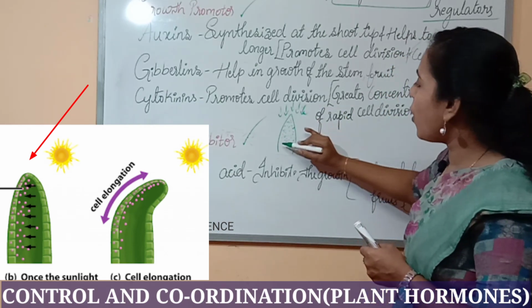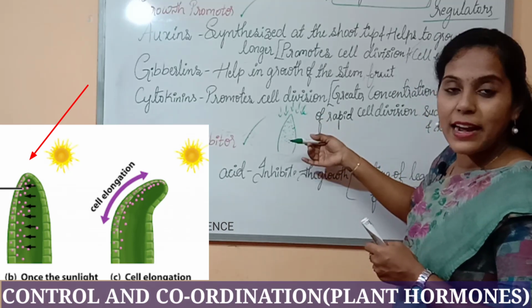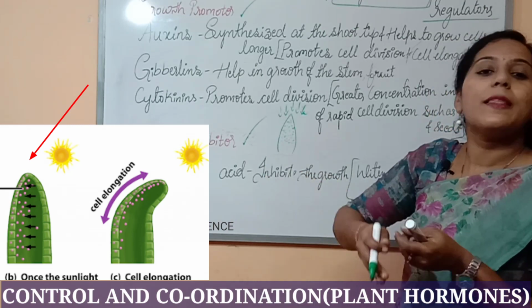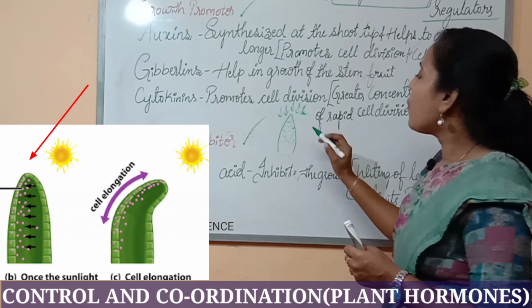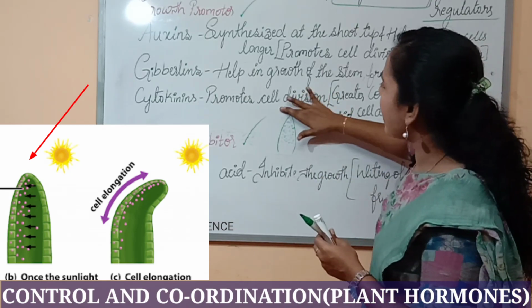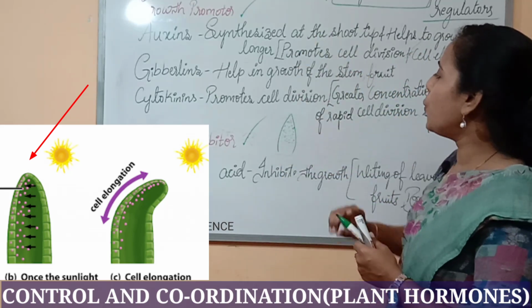As a result, cell division takes place. It promotes cell division, and it also makes the cells grow longer. As a result of this, the plants also grow longer. But when the direction of sunlight changes, now the sunlight was directly focusing on the shoot tip of the plant.